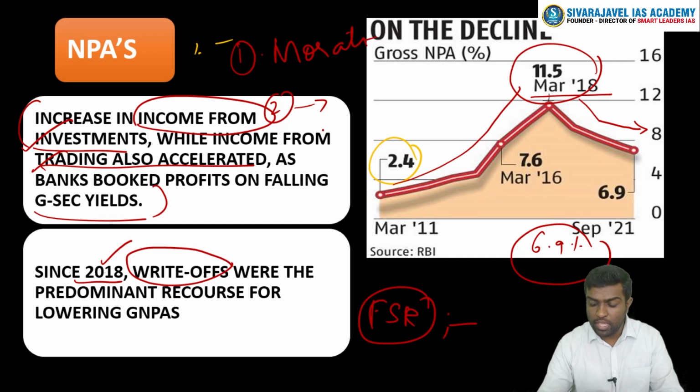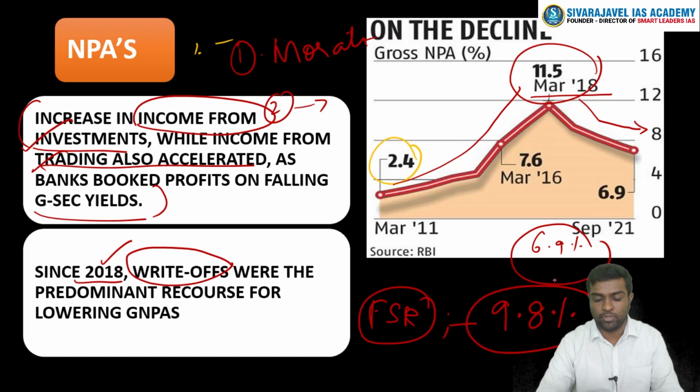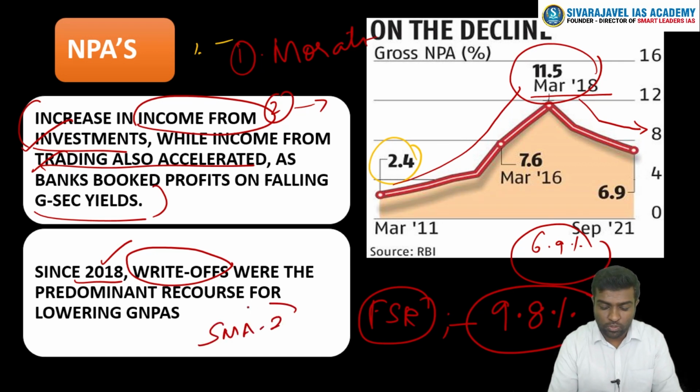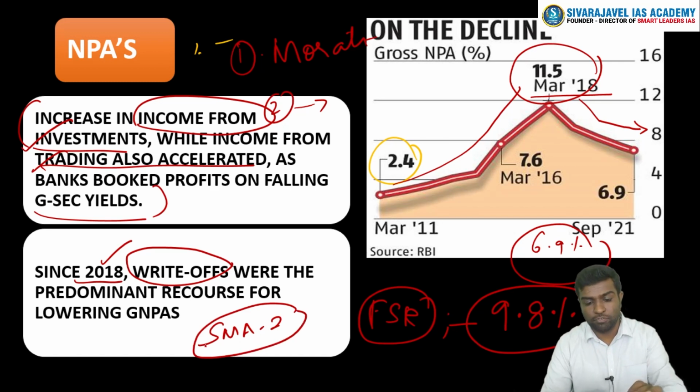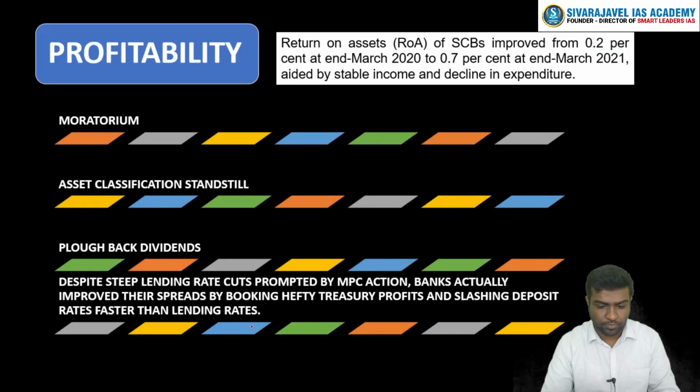The RBI in its financial stability report says that next year the total NPA of all banks could rise to 9.8%. So there is an imminent risk, and that is being shown in the SMA-2, special mention account 2. That has increased. If you see the trend report, it has particularly increased, which means imminent. This has a possibility of becoming NPAs. So the risk is always there regarding NPAs.